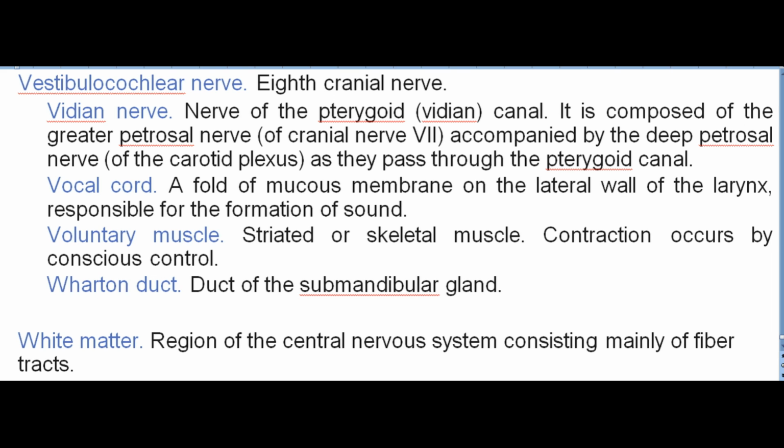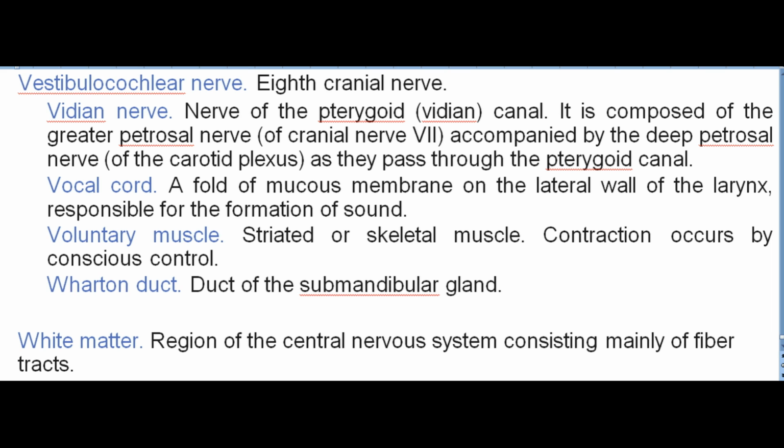Vidian nerve. Nerve of the pterygoid, Vidian, canal. It is composed of the greater petrosal nerve, of cranial nerve 7, accompanied by the deep petrosal nerve, of the carotid plexus, as they pass through the pterygoid canal. Vocal cord. A fold of mucous membrane on the lateral wall of the larynx, responsible for the formation of sound. Voluntary muscle. Striated or skeletal muscle. Contraction occurs by conscious control.